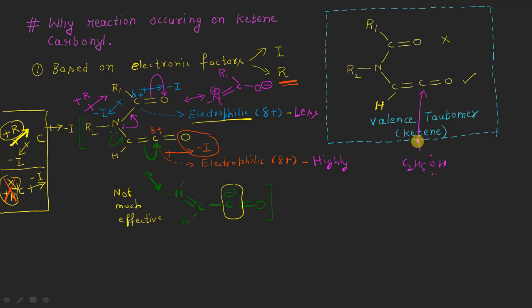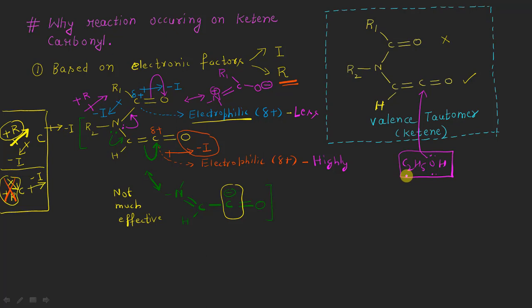So this is the first reason by which we can decide that the regioselectivity in this molecule will be like this, in which the valence tautomer ketene carbonyl will be attacked by the oxygen lone pair of the nucleophile, although a neutral type of nucleophile, right?